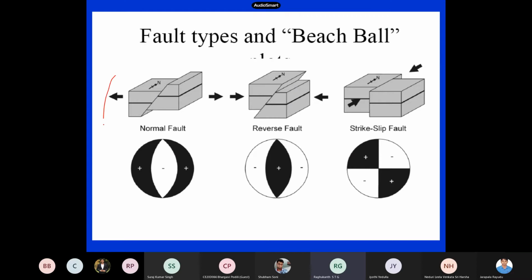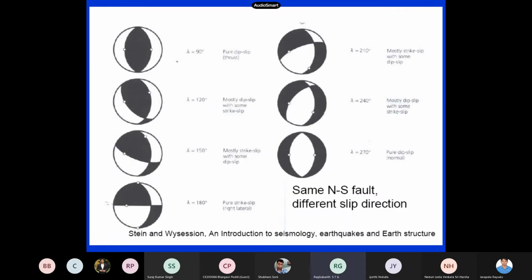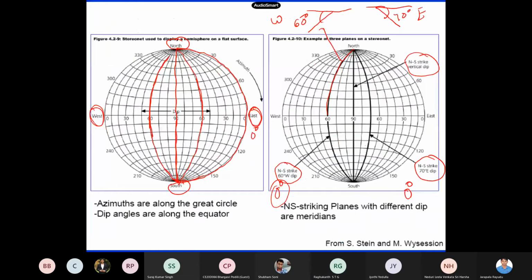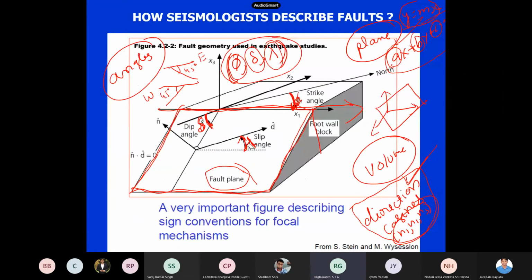So for a normal fault, say this is the beach ball. Pure normal. There is no shear, nothing else, only pure normal. Now this is a pure reverse fault or thrust fault. Reverse and thrust, both of them are the same. And if it is a pure strike slip, the beach ball looks something like this. So this is with respect to the slip angle. This is a pure thrust. Pure thrust means the lambda, that is this lambda, which we already showed.